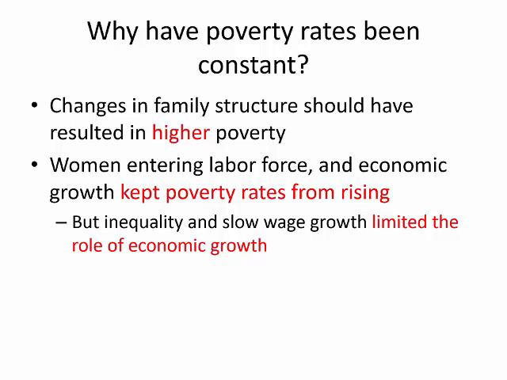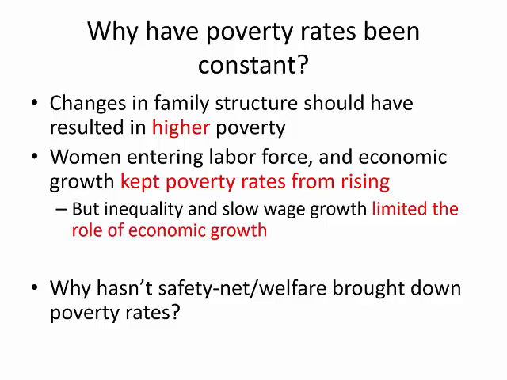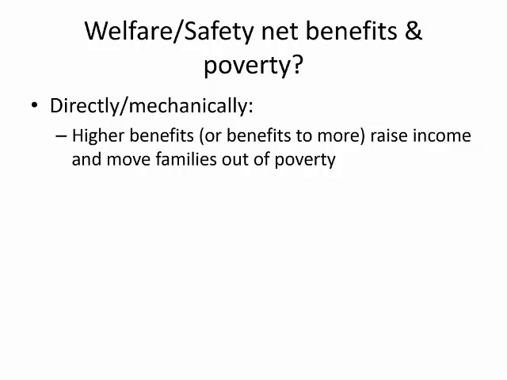In this module, we return to a point made at the beginning of this week's lectures, and one made frequently in policy debates concerning poverty. The War on Poverty, launched in 1964, included a number of welfare and assistance programs, many of which remain in operation to this day. This raises the question of why these investments have not had more success in pushing poverty rates down. In this module, we'll turn to this question and consider in more detail how welfare programs relate to poverty rates. Before we look at detailed information on safety net programs, we should also consider other ways the welfare system could affect the degree of poverty we see.